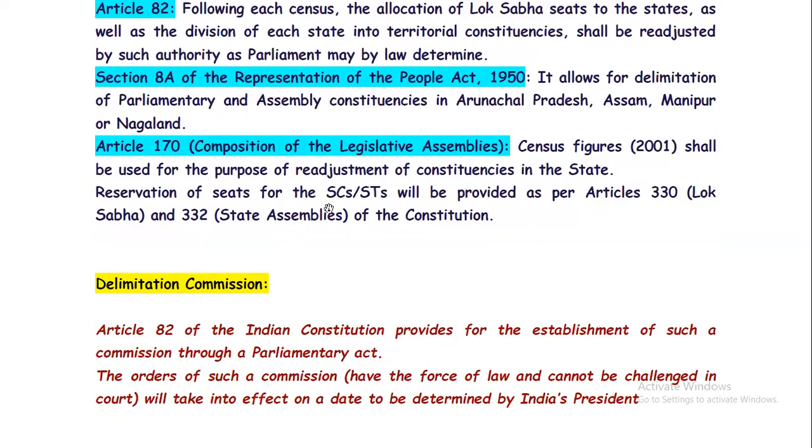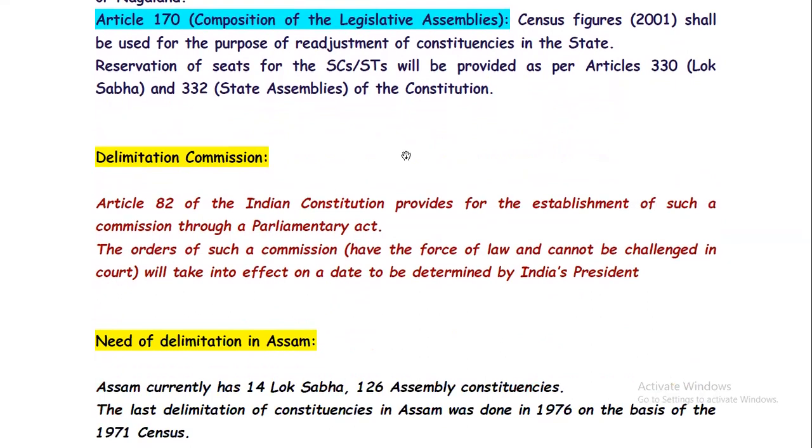And reservation of seats for the SC/STs will be provided as per Article 330 for Lok Sabha and Article 332 for State Assembly of the Constitution. So SC/ST seat reservation will be provided on the basis of Article 330 if it is Lok Sabha and 332 if it is State Assembly.